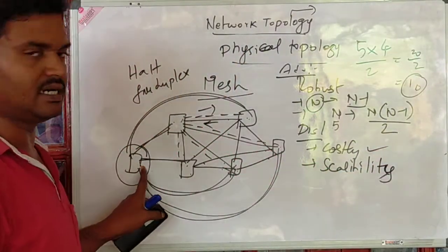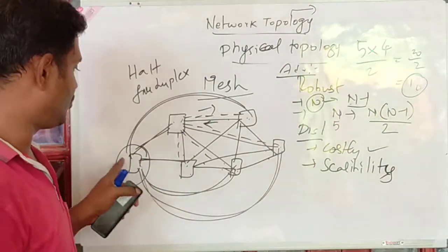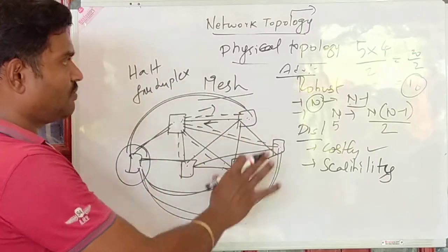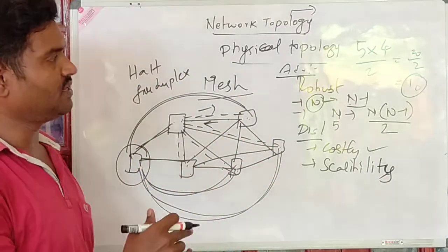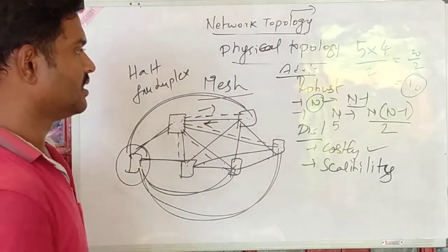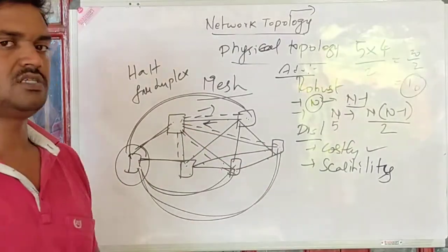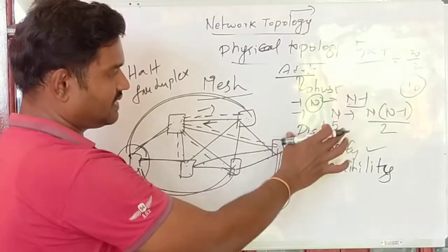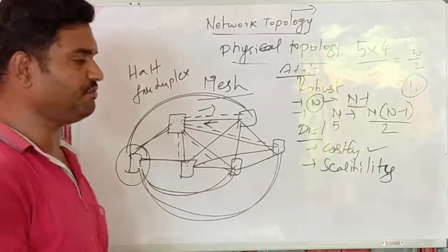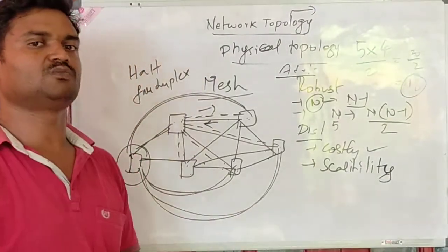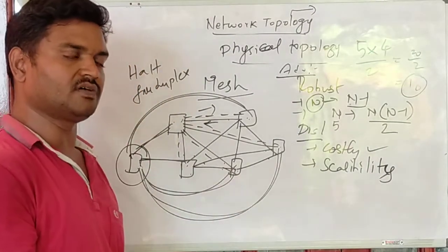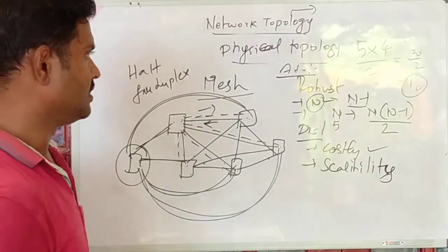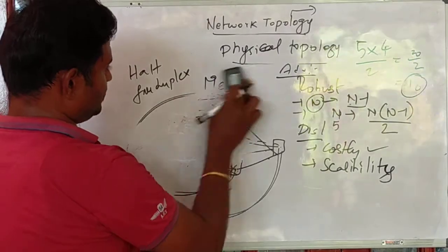A port is nothing but a connecting point. Every connection has an incoming port and an outgoing port. So I need 5 connections, and for 5 into 2, 10 ports are required. So these are the major things that need to be discussed in case of mesh topology. Mesh is a robust network, but the disadvantage is that it is too costly and expensive, and the scalability of the network is very low. Yes, we can add a node, but the process is too difficult to perform, right? So that is what mesh topology is.